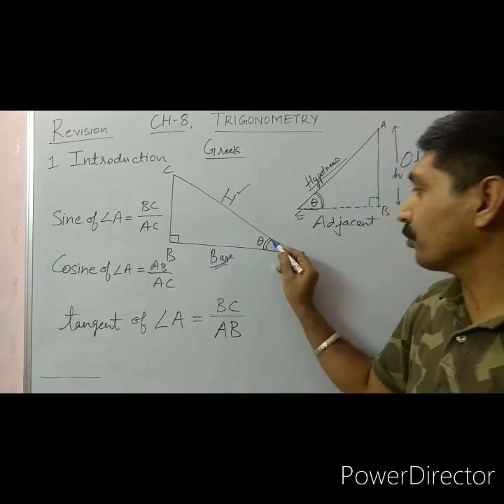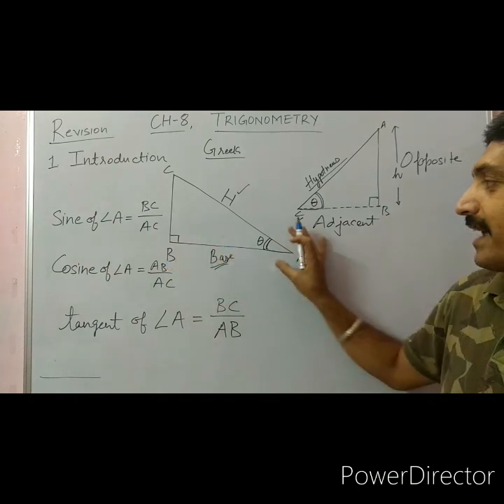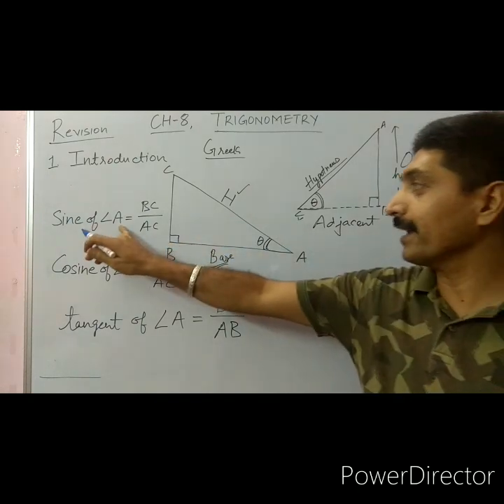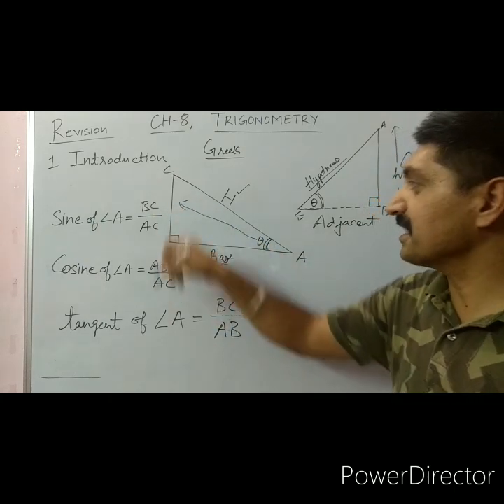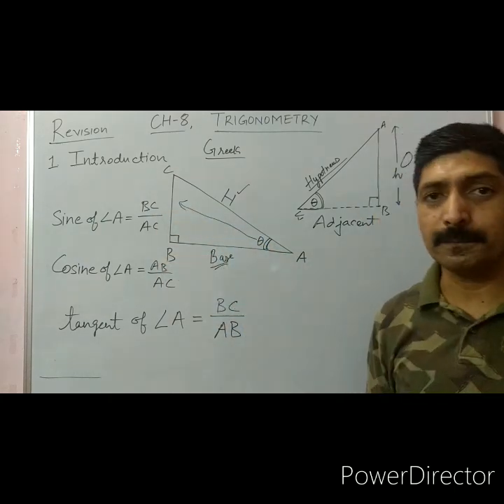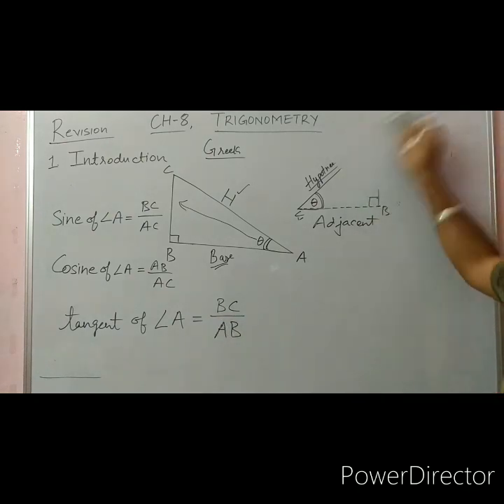Why base? Because we are talking about angle A here, hypotenuse, and this is the adjacent side to this angle A, and we are going for angle A, and this side is the opposite side here, that is BC. So BC is the perpendicular. Let me take one more triangle.